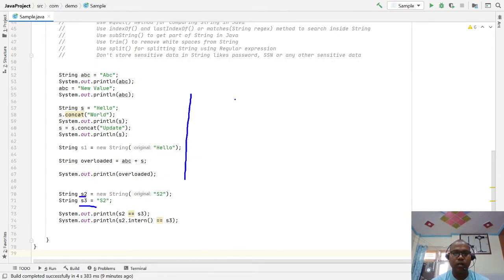This is your reference variable s2, and whenever you are creating a new String, in this case first the string literal object is created in the constant pool, then the heap memory object is created.